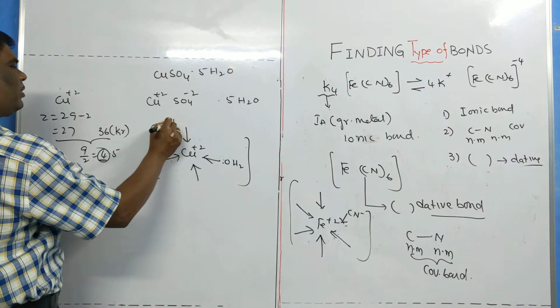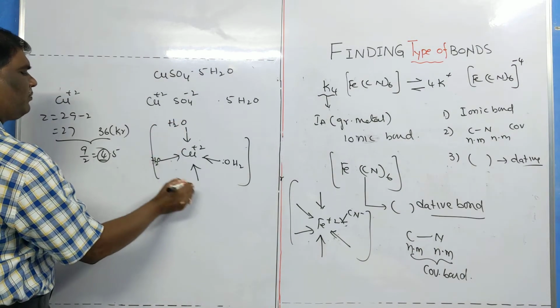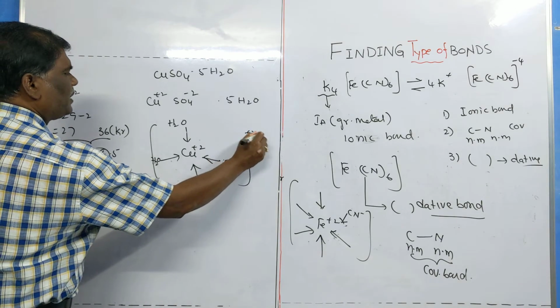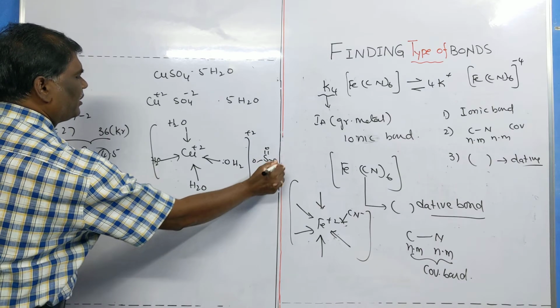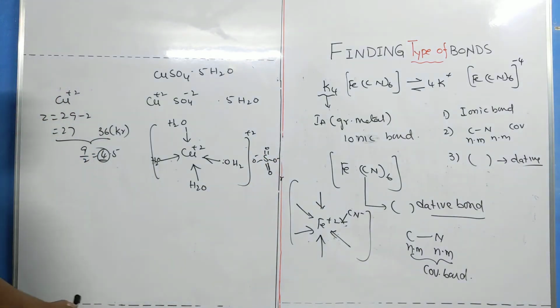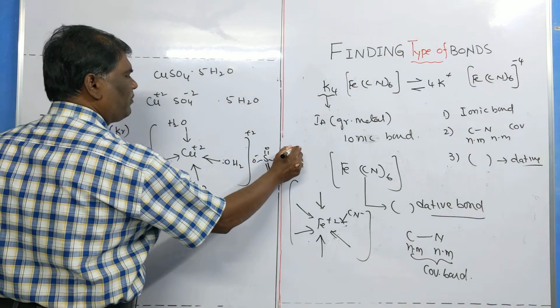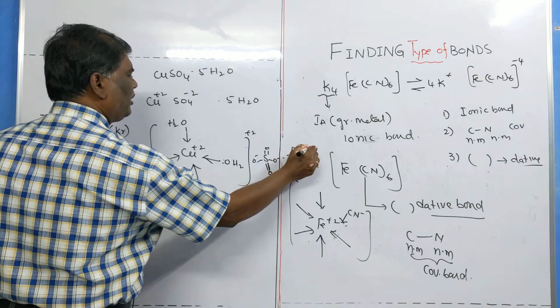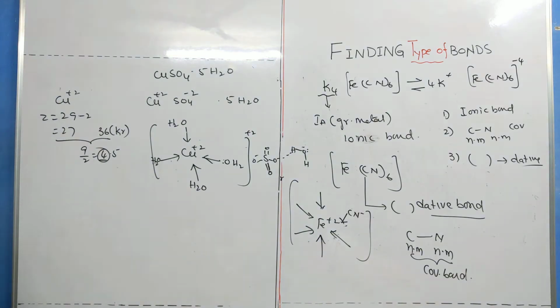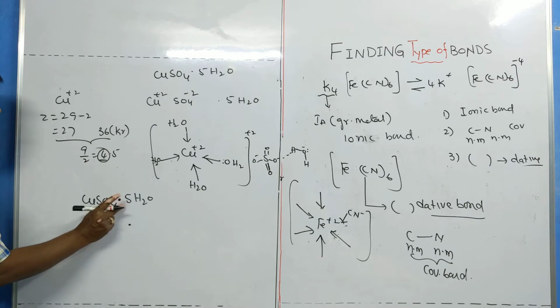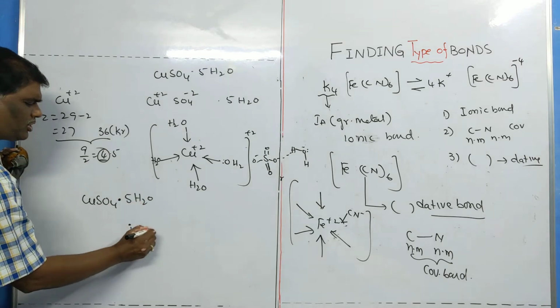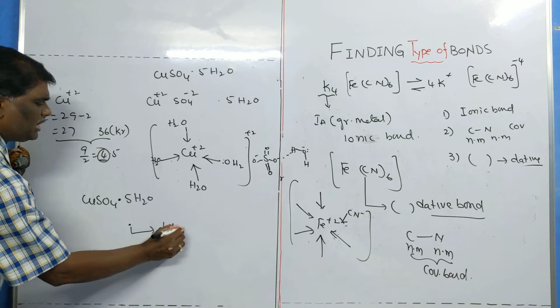What about the 5th water molecule? Now here is copper +2 and here is the sulfate ion. The 5th water molecule makes the hydrogen bond with the sulfate ion. Now by saying this, we write copper sulfate dot 5H2O. Please remember, the dot represents the water of crystallization. This one represents the dative bonds clearly.